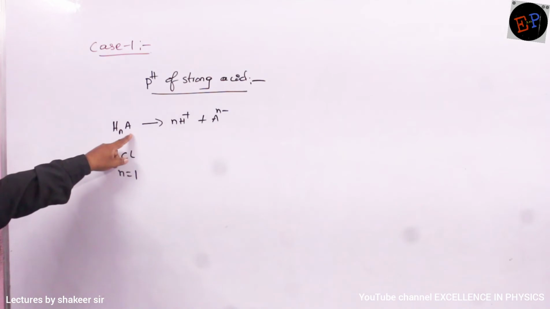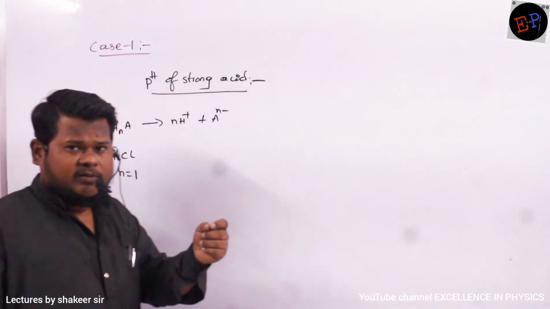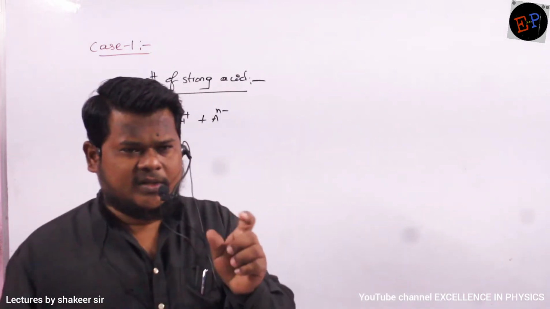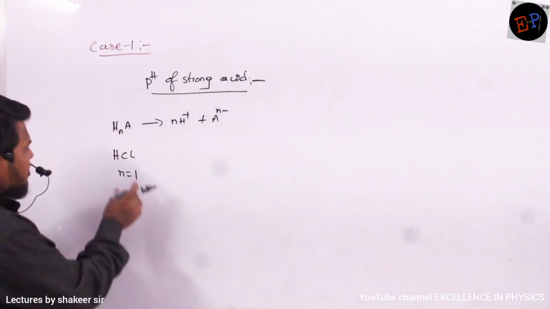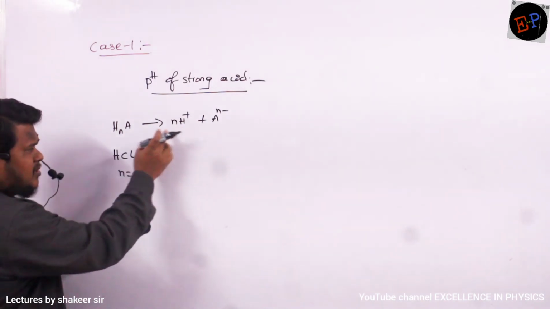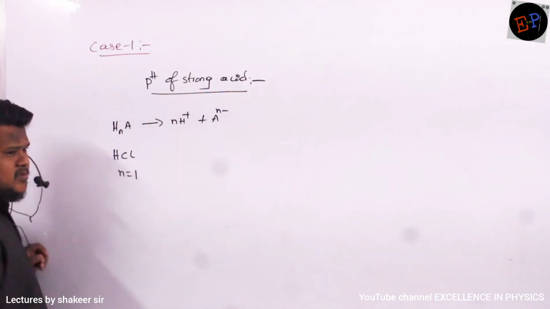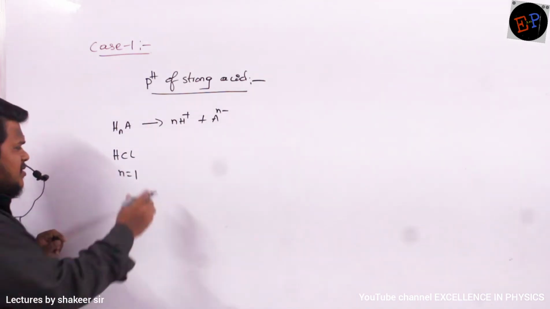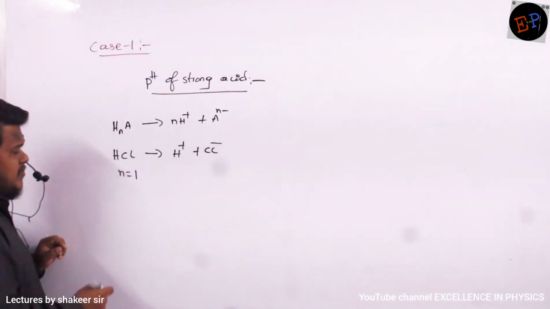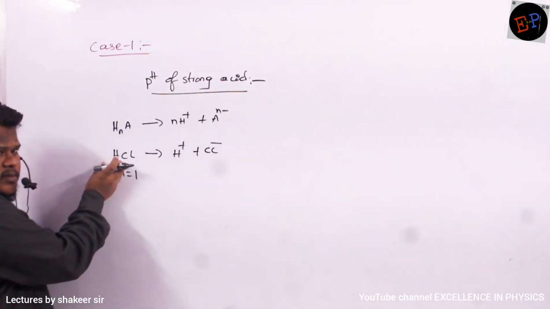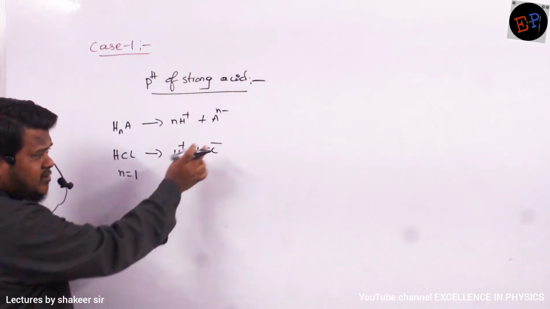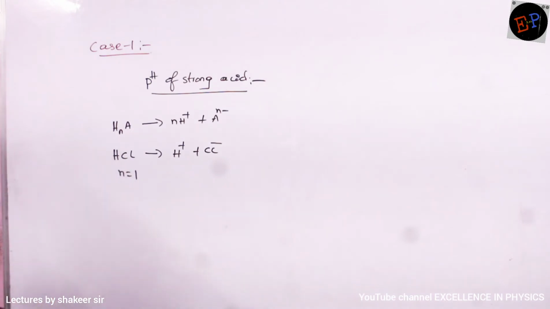So HnA means in an acid molecule, one hydrogen may be present, 2 may be present, 3 may be present. Any number of hydrogens can be present depending on the acid. So HnA finally converts into what? n number of H plus ions and then automatically A to the power of n minus. For example, HCl dissociates into H plus plus Cl minus. How many hydrogens are there? One hydrogen. So it dissociates into only one hydrogen, and only one negative symbol you will get for chlorine. Are you able to understand?